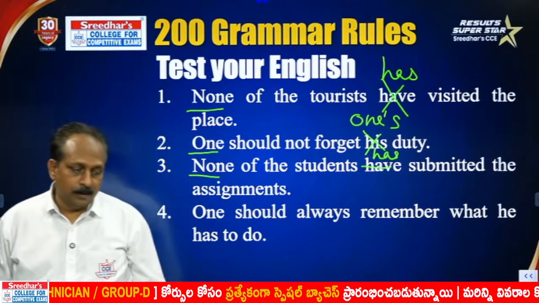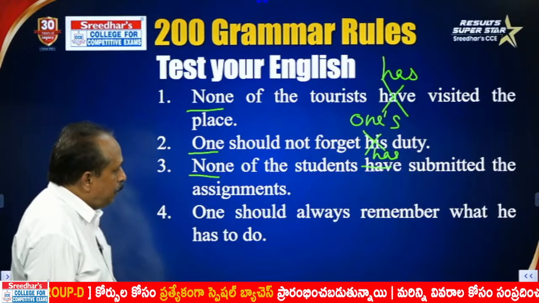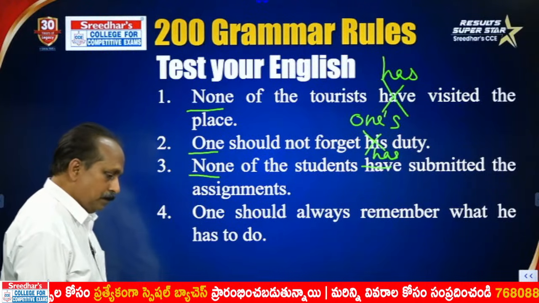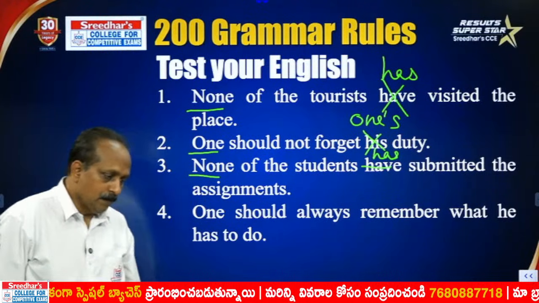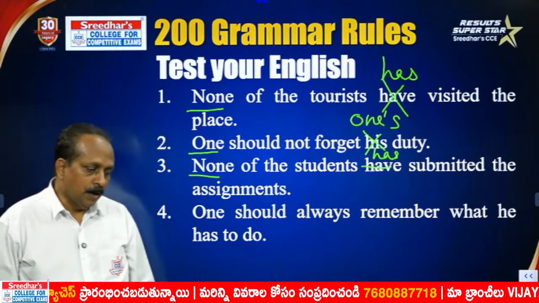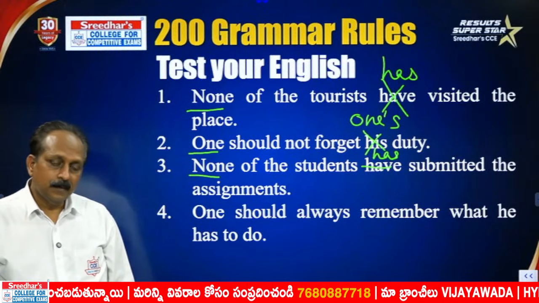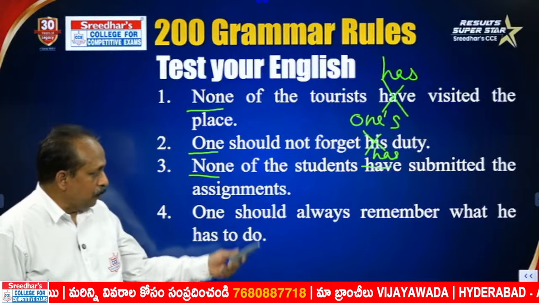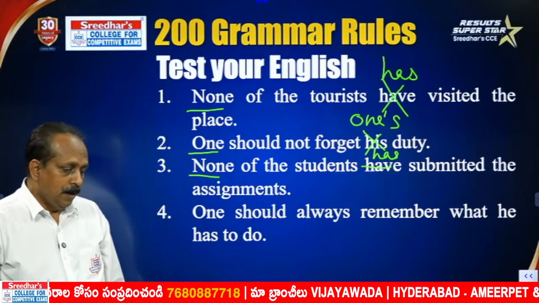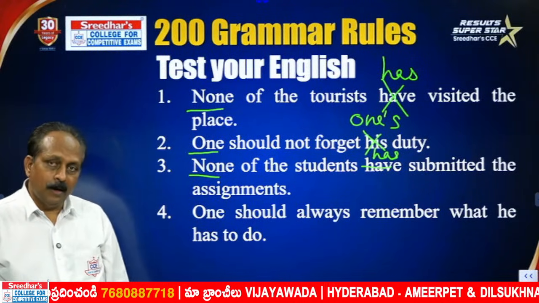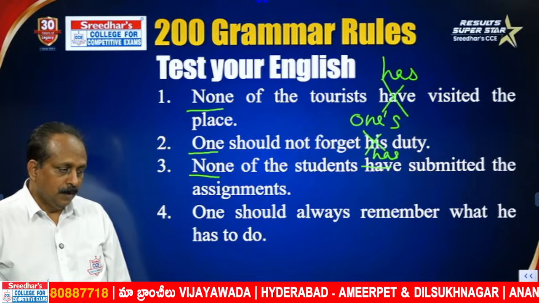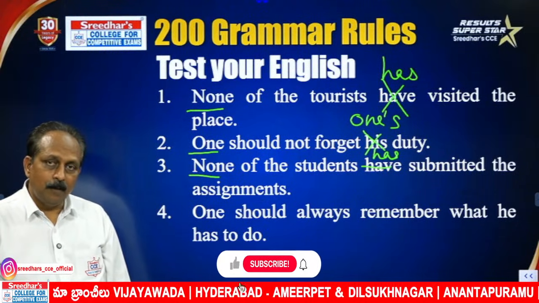Question number 4. One should always remember what he has to do. Not one has to remember. One should always remember what he has to do or one has to do. Go to sentence number 4.